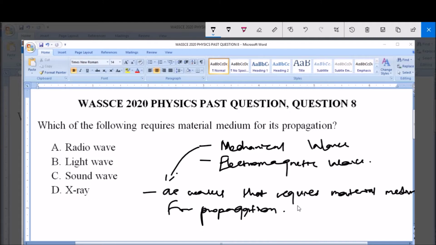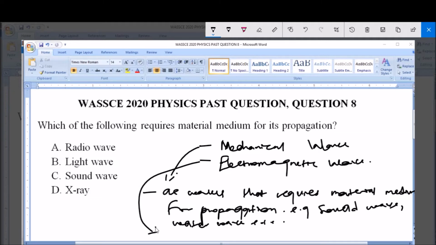An example of a mechanical wave includes the sound wave. We have the water wave, and so on. Now, electromagnetic waves, on the other hand, are waves that do not require material medium.